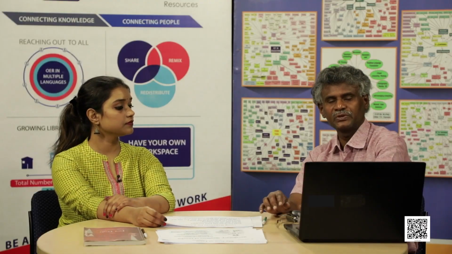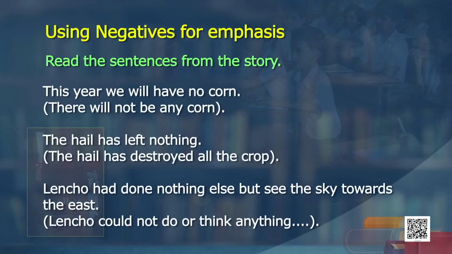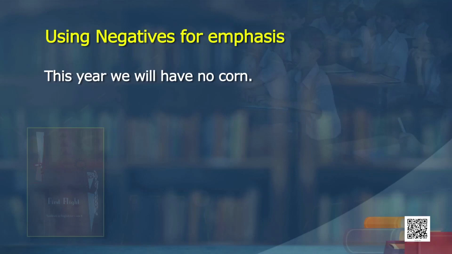question. Now, in the story there are some interesting expressions and usages. You can see them on the screen. Read the sentences from the story from your textbook. Look at the first sentence, Kirti, read out. It says, this year we will have no corn. Okay. This year we will have no corn.